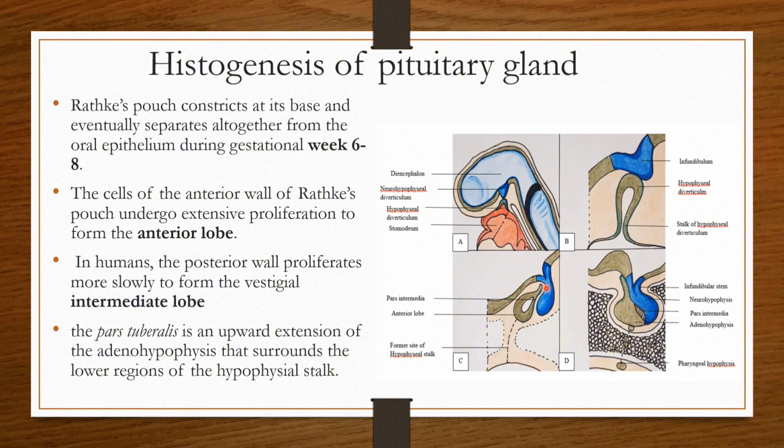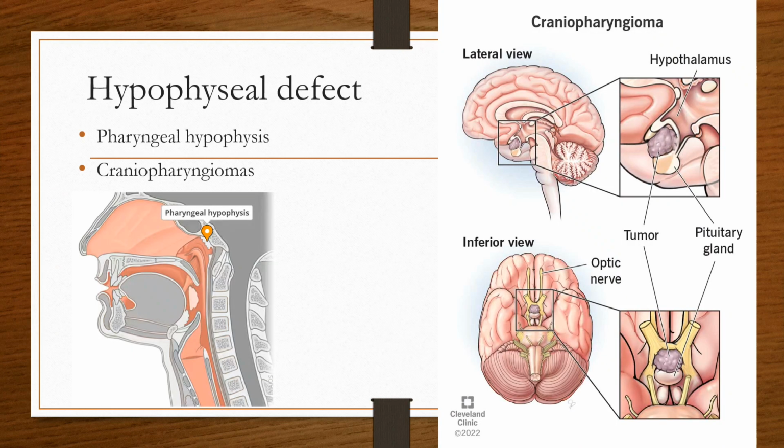This pars tuberalis is an upward extension of the adenohypophysis that surrounds the lower region of the hypophyseal stalk. So the three parts: the anterior part forming the adenohypophysis, the posterior part of Rathke's pouch forming the intermediate lobe, and the upward extension forming the pars tuberalis, which will later on surround the stalk of the pituitary gland.